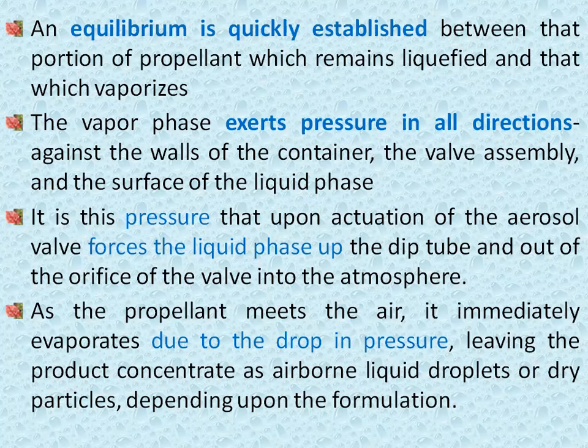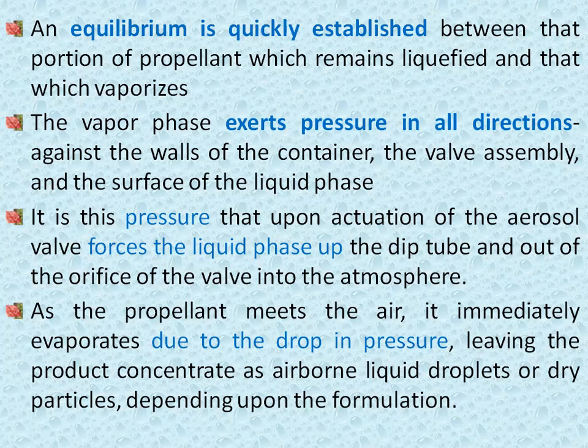So in a nutshell, what we can say, when we press the actuator, from the wall the liquid phase comes out, and when the liquid phase comes out, equilibrium is established between the gaseous phase and the liquid phase of the propellant.